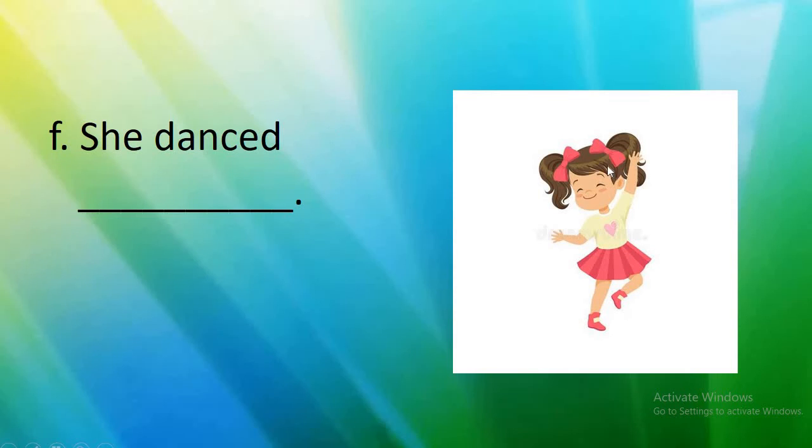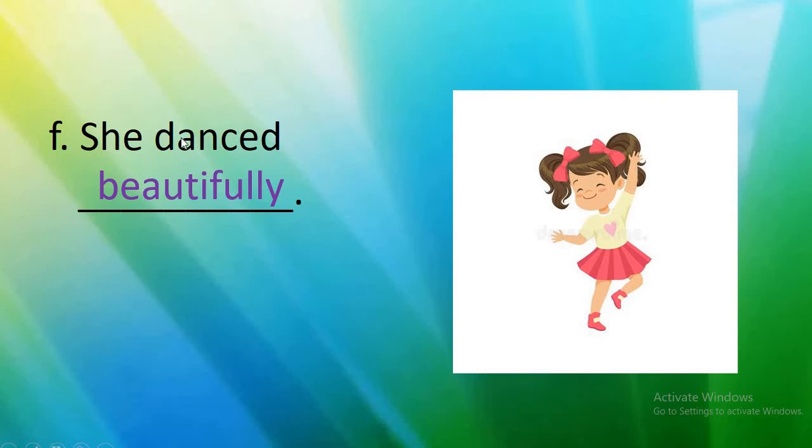Now see number F. The girl is dancing here. See the sentence. She danced. How did she danced? Beautifully, B-E-A-U-T-I-F-U-L-L-Y. She danced beautifully.